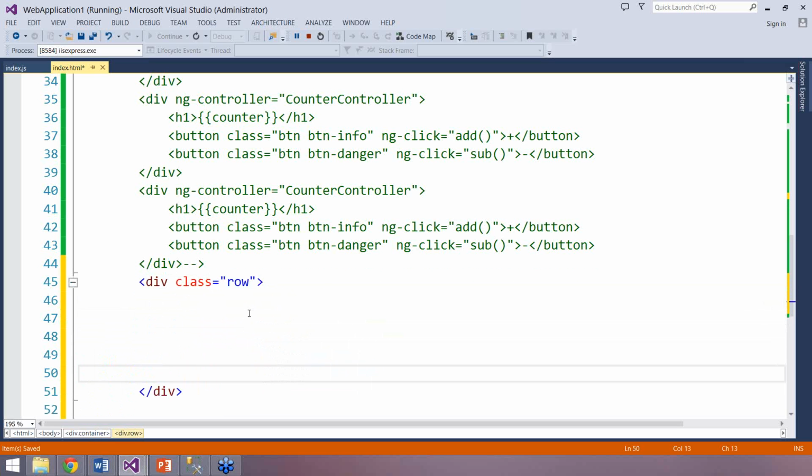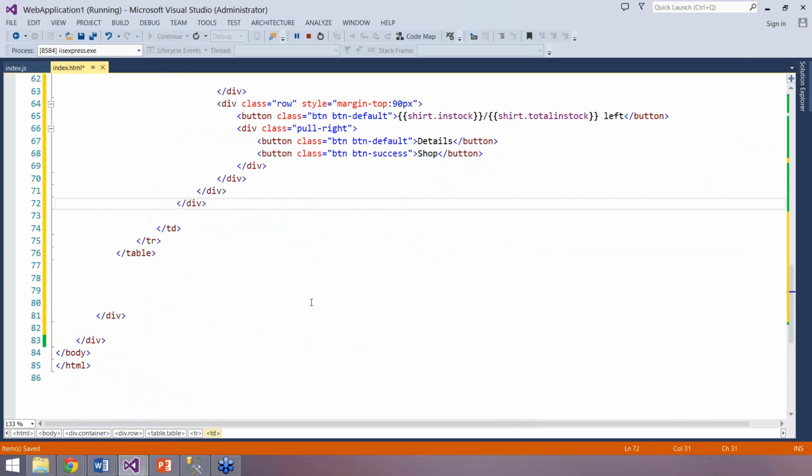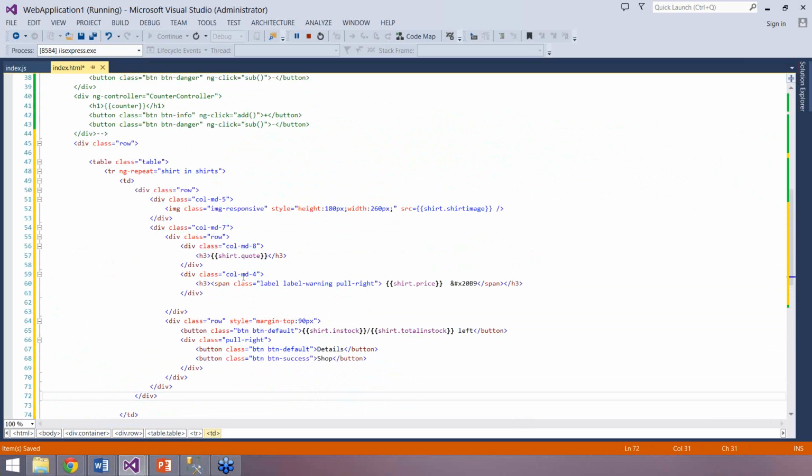I'm displaying the data like this. This is very simple code. If you look at the screen, inside the div I'm creating a table with the class table. I'm repeating the number of items with ng-repeat.